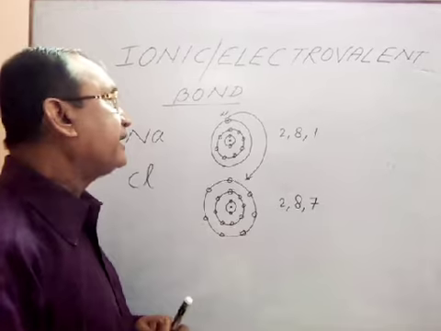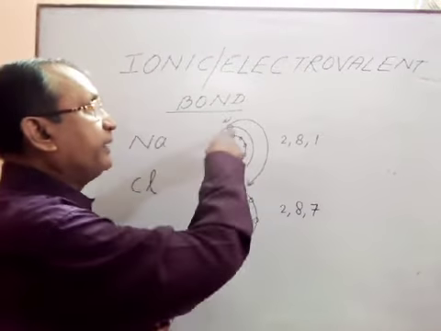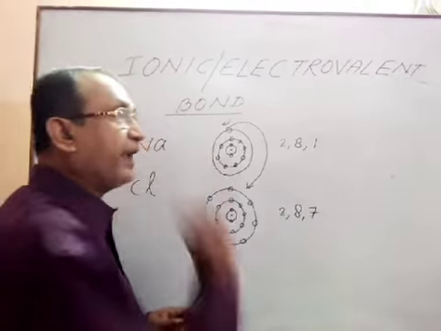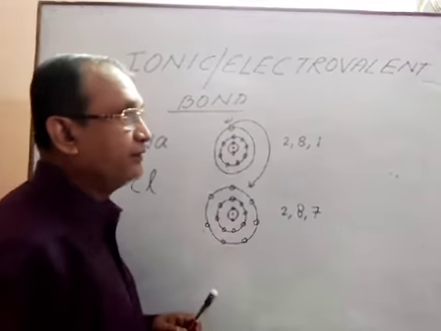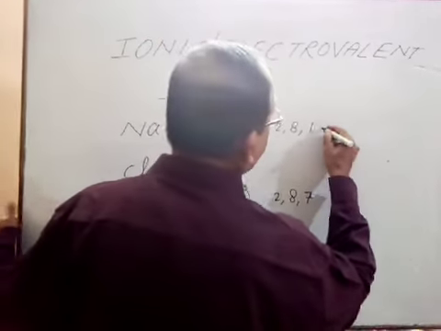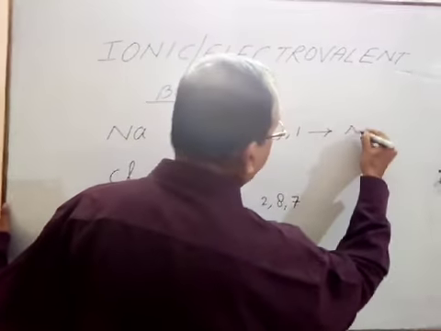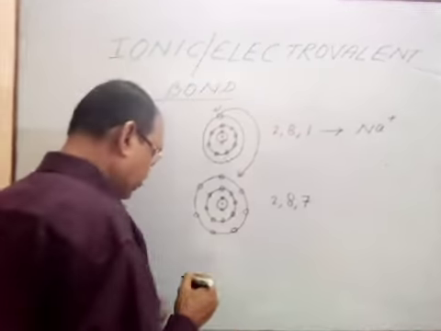And what will be the electronic configuration of sodium then? The number of electrons will be 10, that is 2 and 8, whereas the number of protons is 11. As a result, it will acquire a single positive charge, that is Na plus.